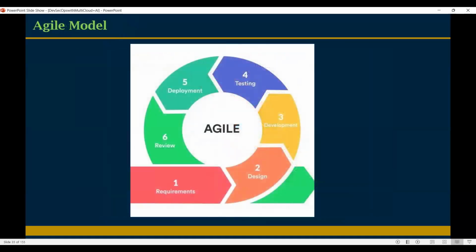Whereas Agile methodology is a parallel development, parallelly, right? For example, every application has three major components. What are those? Front end, back end, database, right? So every application will be divided into bits and pieces. Those bits and pieces we can call a sprint. Sprint is a timeline. A sprint can be 1 week to 1 month.